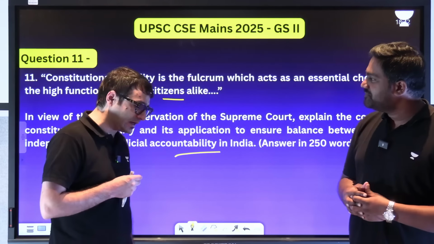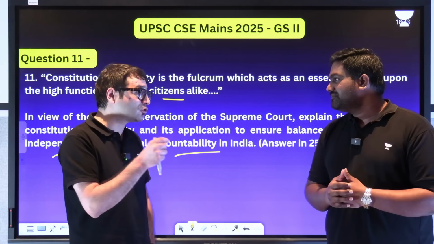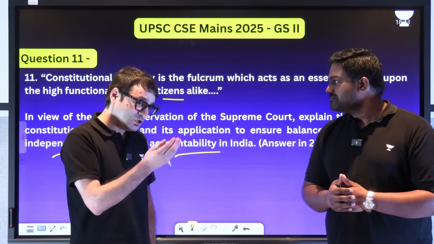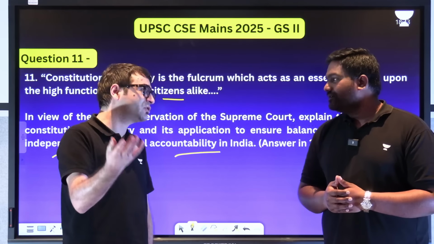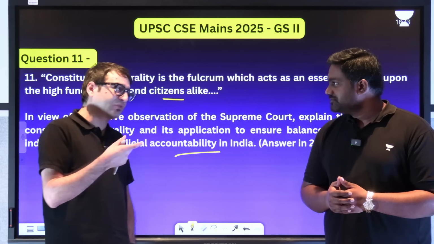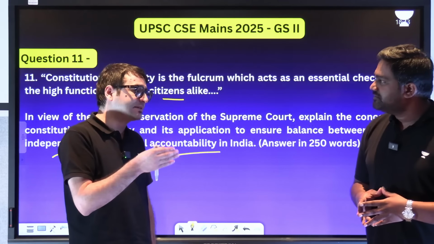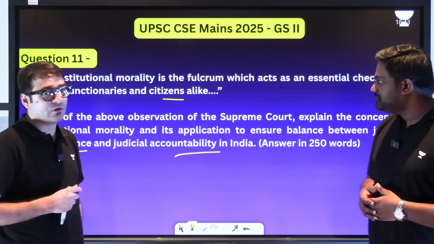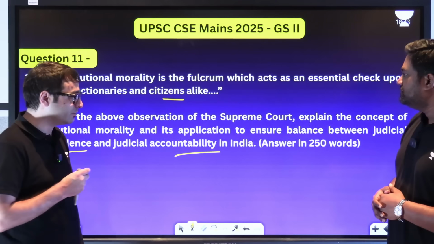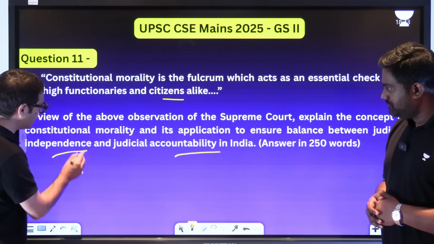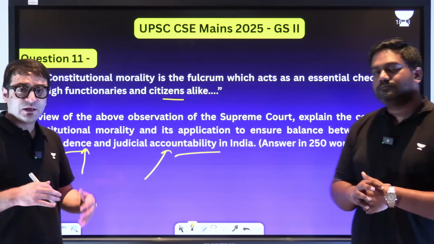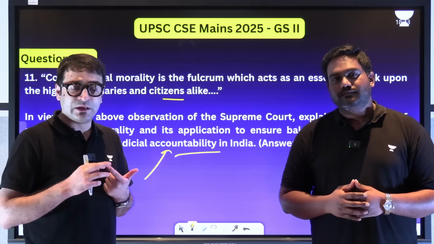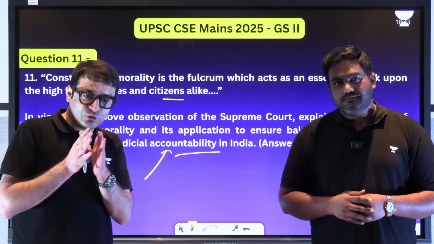And in fact, Justice Chandrachud said that a woman does not lose out on her sexual autonomy in marriage. She can explore sexual autonomy and relationships outside the marriage. So at best, adultery can be viewed as a ground for divorce, which is a civil case, but it's not a crime against the state. So this is how the Supreme Court invoked constitutional morality. But here the focus is on judicial independence and judicial accountability. Even the courts have to abide by constitutional morality of liberty, equality, justice. So you have to give fair justice.